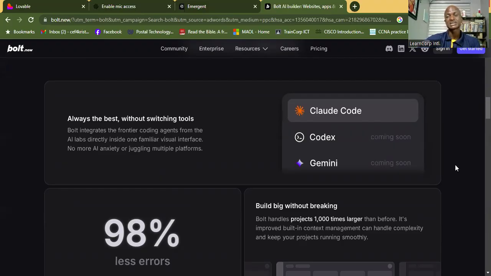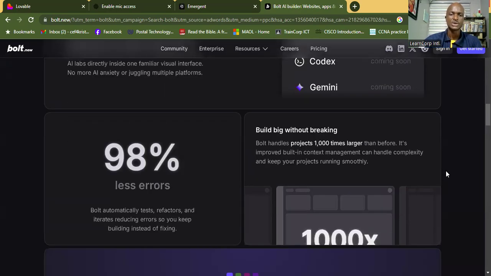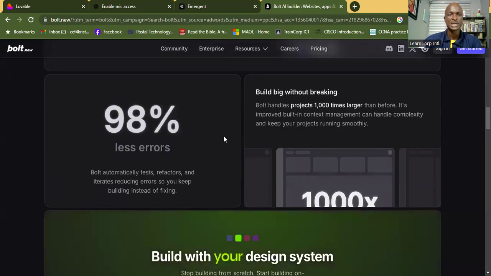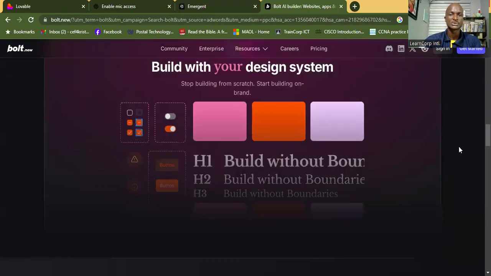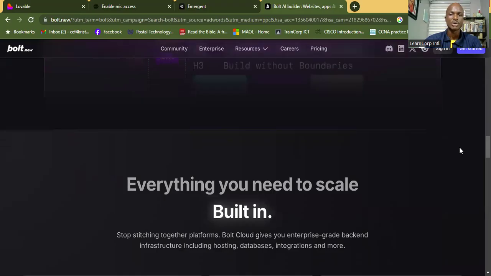This is actually where AI is going right now, where you do not have individual AI tools carrying out different functionalities, but you have them integrated into one app hub, and then it carries out all the features. So whatever you want to do, you can just quickly tweak it and do it in there. It has 98% fewer errors and stuff like that. So this is what Bolt can do for you.